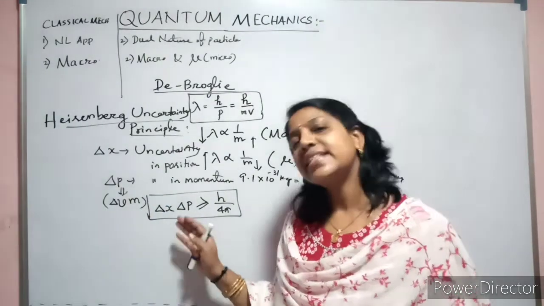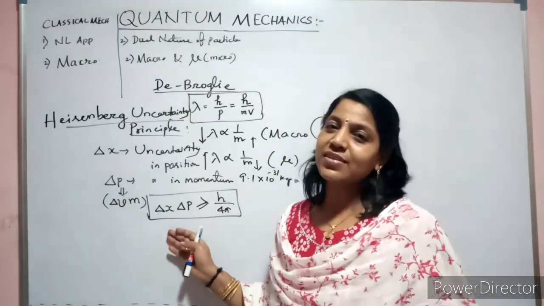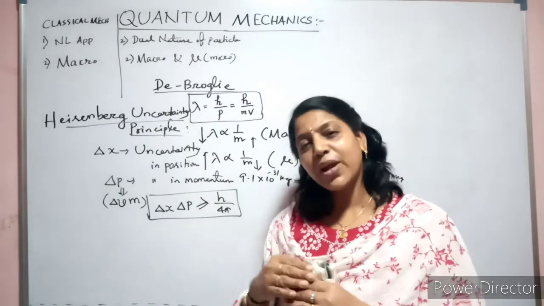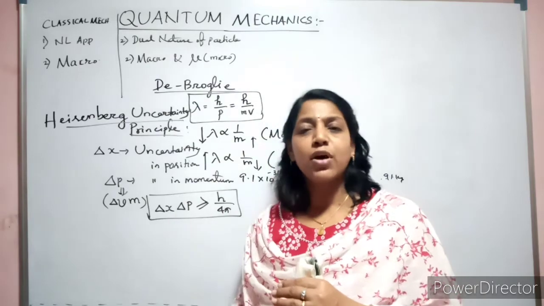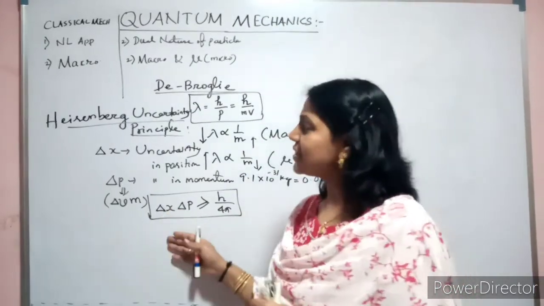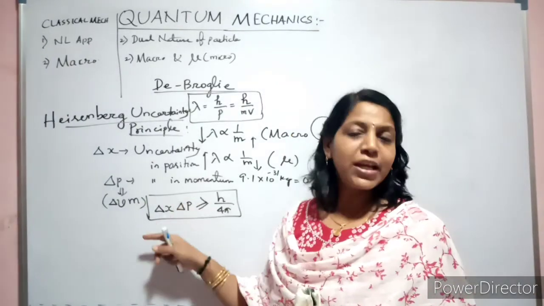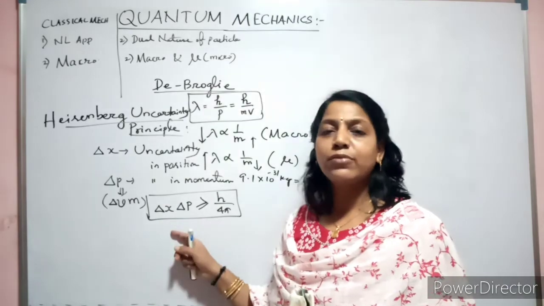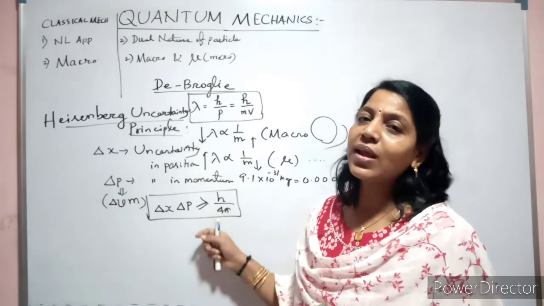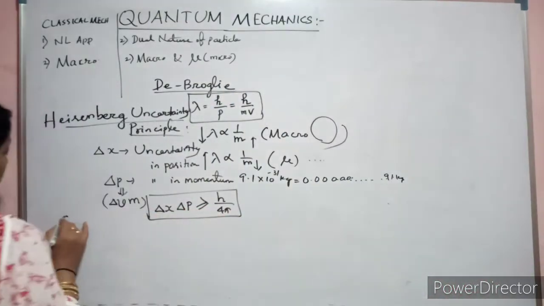What he told is correct, but it is applicable only for micro objects. But what are we expecting? Something should be framed so that it will be applicable for both micro as well as macro objects. So hence Heisenberg's principle, though it is applicable for micro level objects, is not applicable for macro objects. So we are shifting to another model which is given by Schrodinger.